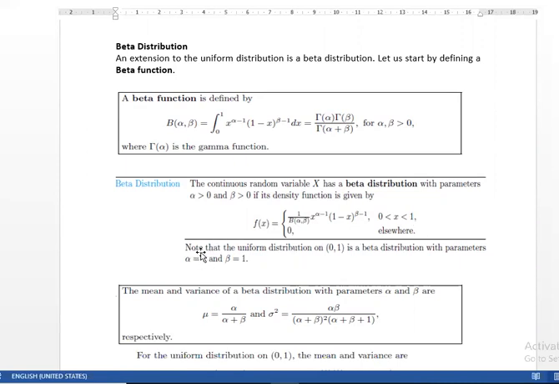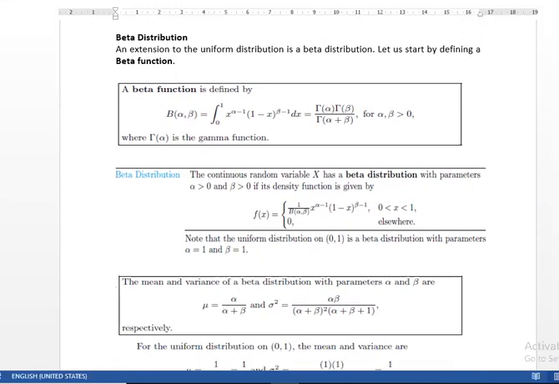And note that the uniform distribution is with the parameter this. If the uniform distribution has parameters 0 and 1, then it converts to a beta distribution with the value of alpha equal to 1 and beta equal to 1. So if we put the value of 1 and 1 in this function, it can be converted into a uniform distribution.